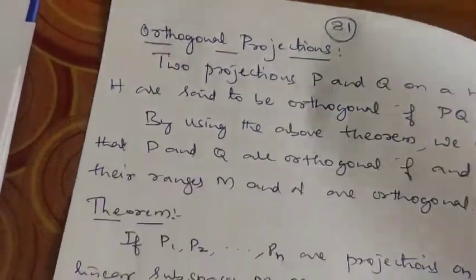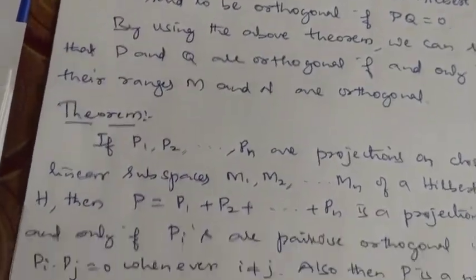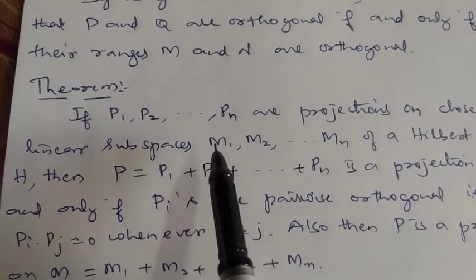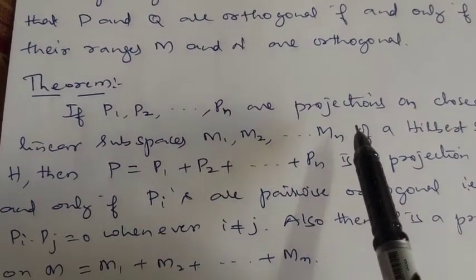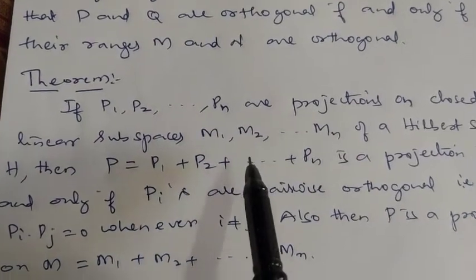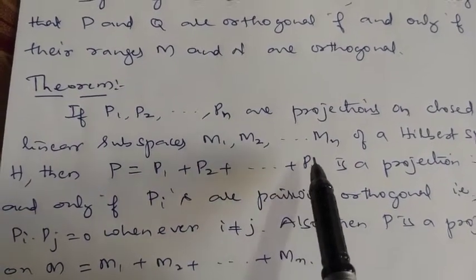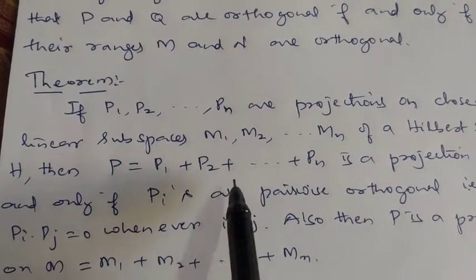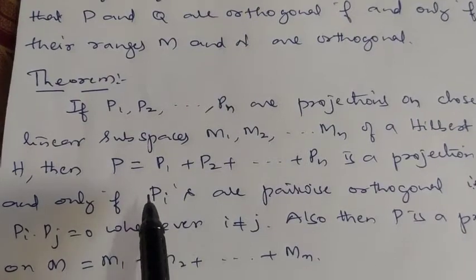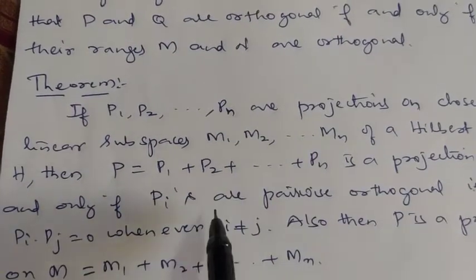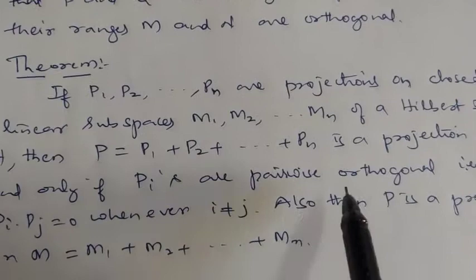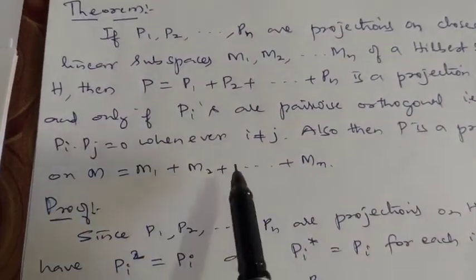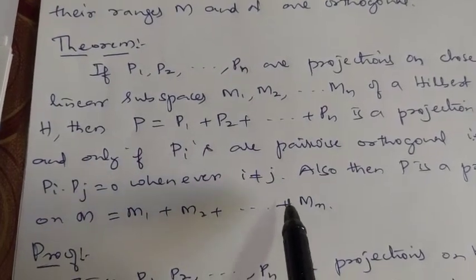Generalizing this result, let us say P1, P2, etc., Pn are projections on closed linear subspaces M1, M2, etc., Mn of Hilbert space H. Then the sum P1 plus P2 etc. plus Pn, which we call P, is a projection if and only if the Pi's are pairwise orthogonal. That means Pi Pj is 0 whenever i is not equal to j.